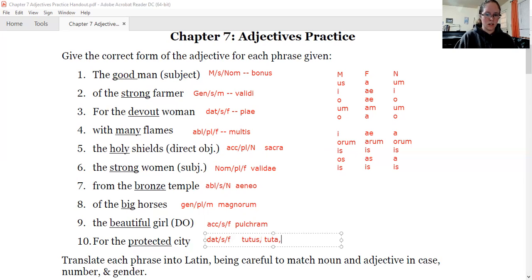Tutus, tuta, tutum. We look at the second word to find our stem, get rid of the other two. To actually find the stem, the A goes away. We're left with tut. The dative singular feminine ending gives us -ae, tutae.